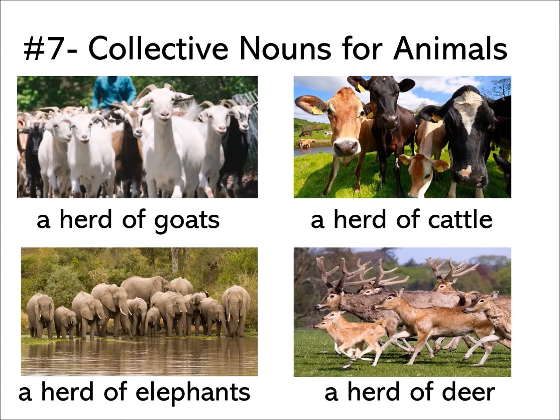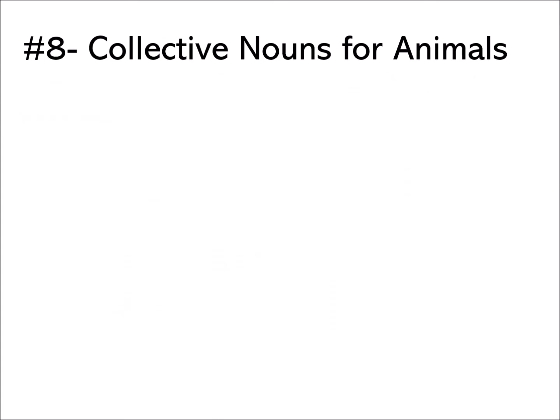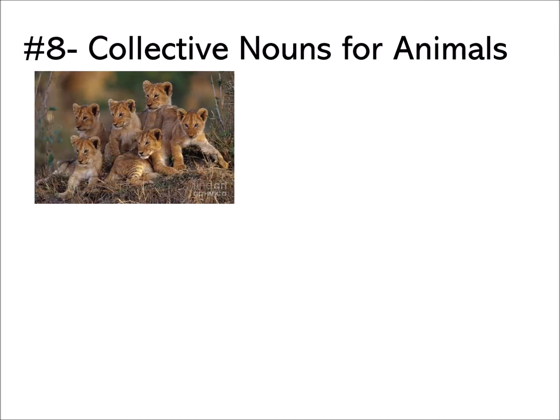So these four animals, they share the same collective noun when we group them. When they are in a group, we'll say a herd of goats, a herd of cattle, a herd of elephants, a herd of deer. Can you remember that? Okay, let's get number 8. The eighth collective noun to be brought to you is, yes, you look at here.